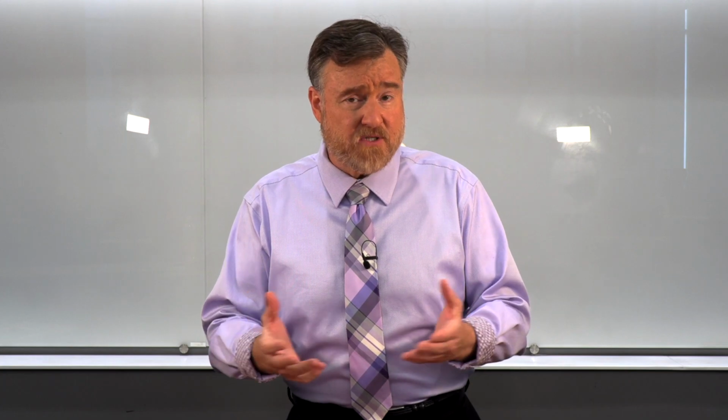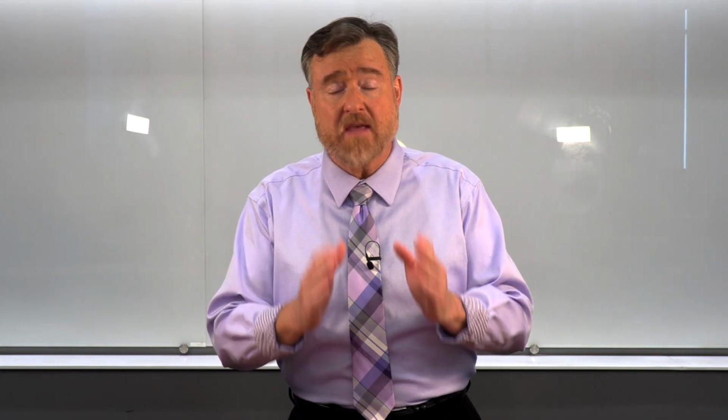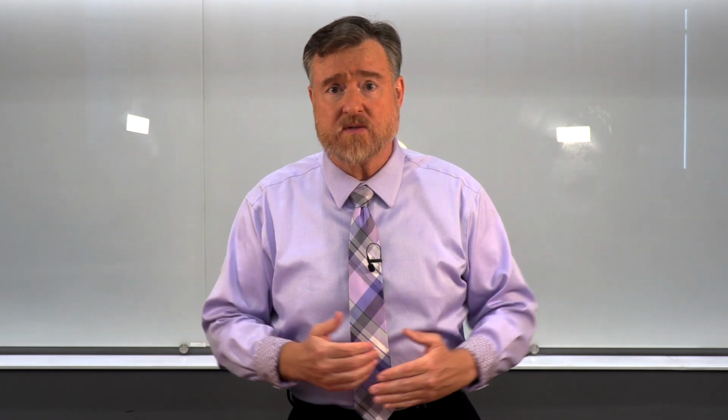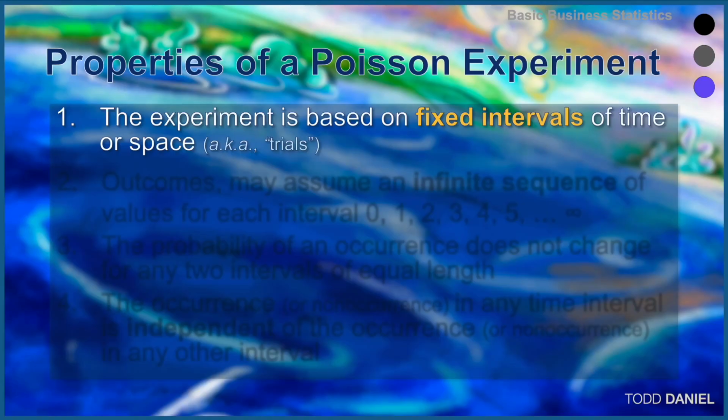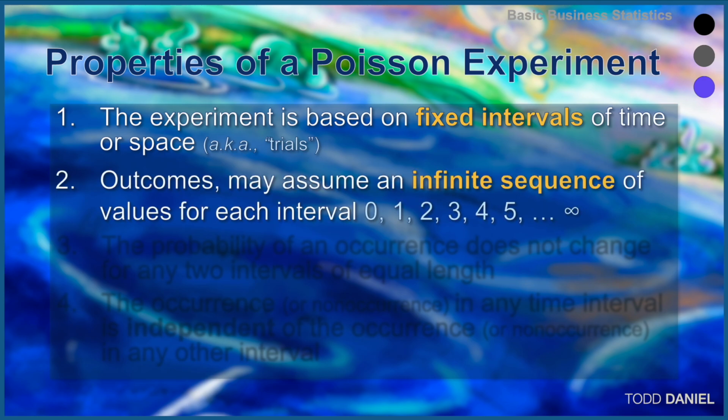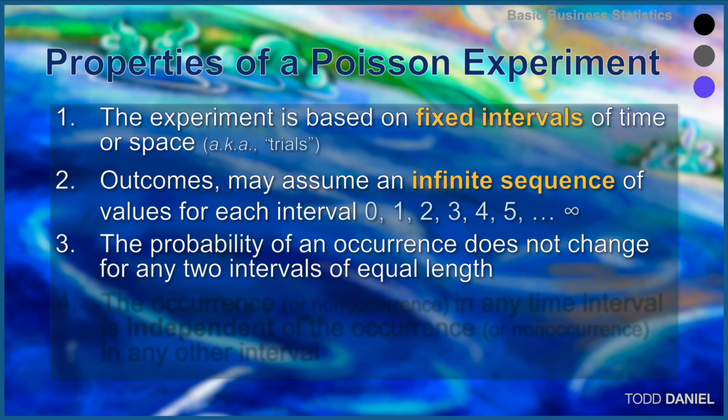Those are the kinds of examples in which we would use a Poisson distribution, but there must be certain things that are true before we can actually use this distribution. Therefore, what are the properties of a Poisson distribution? Number one, the experiment must be based on fixed intervals of time or of space, and these we will call trials. The outcomes may assume an infinite sequence of values for each interval, with a minimum of 0 and a maximum, theoretically, of infinity.